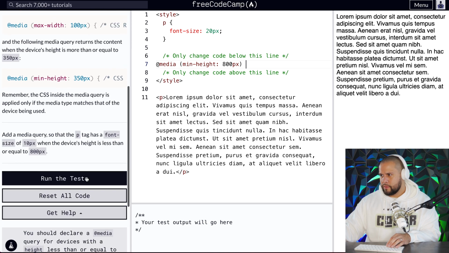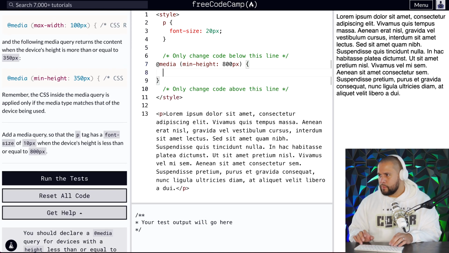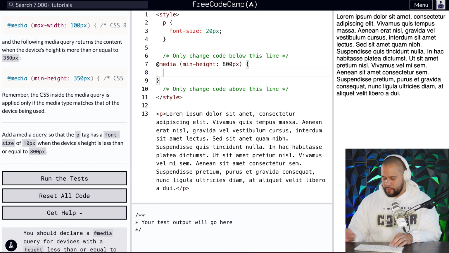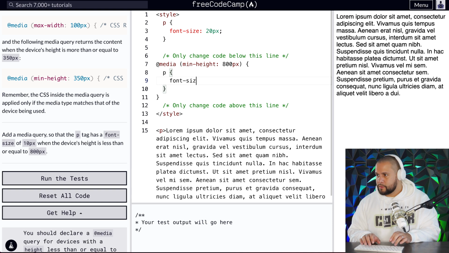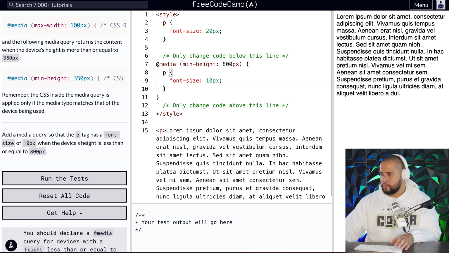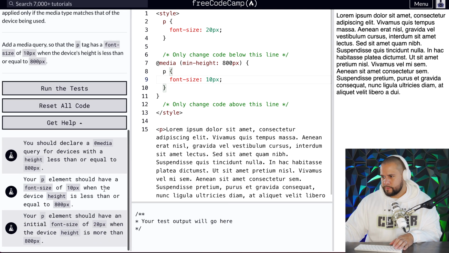How do you do this? Okay, hold on. Boom. And then we're selecting the P tag. I'm guessing it's like this. And this will be font size, 10 pixels. Let's see if that works.